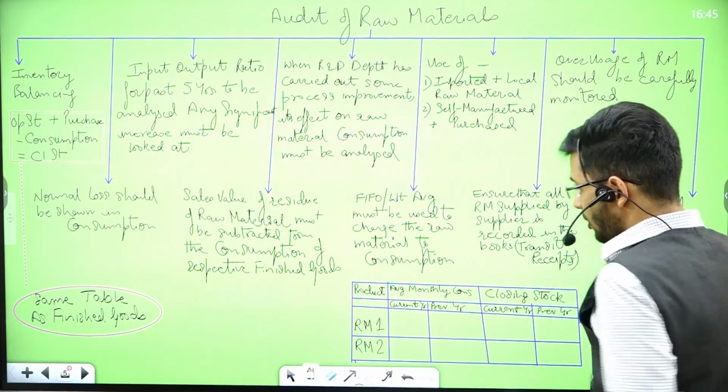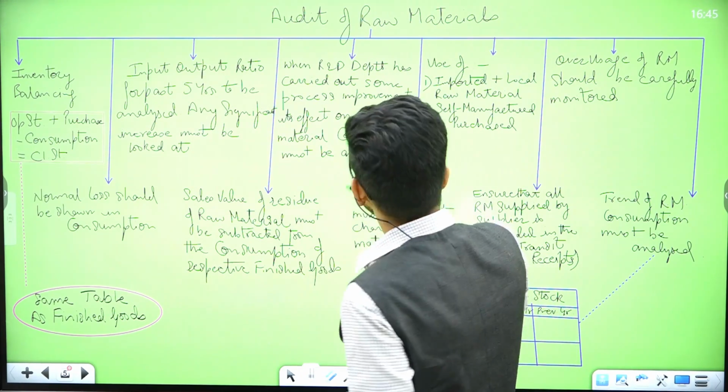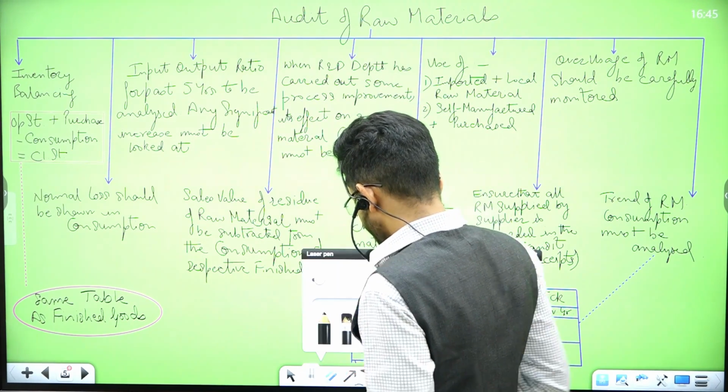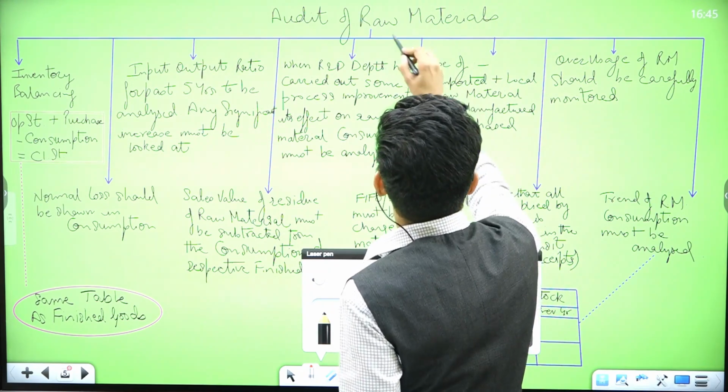Now let's move on, and I have already discussed a little bit in brief about this particular head. This is audit of raw material.